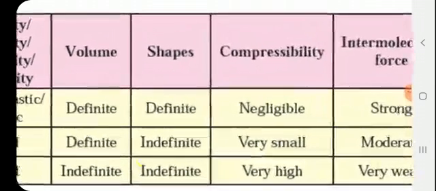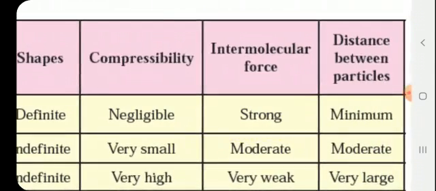In liquids, intermolecular force of attraction is weak. They have definite volume. Their shape is indefinite. They take the shape of the container into which they are poured. Compressibility is very small, intermolecular forces are moderate, and distance between particles is moderate.